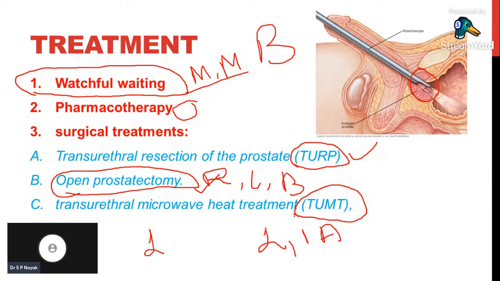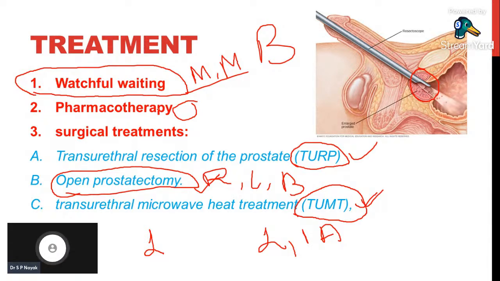So TUMT is what we are commonly performing nowadays. Okay, so these are three surgical strategies for benign prostatic hyperplasia, and we are not surgical specialists, we are pharmacotherapy specialists. We will discuss pharmacotherapy in detail.